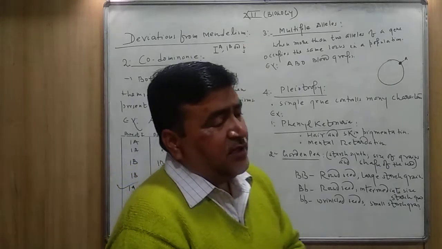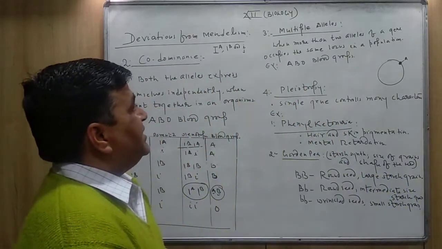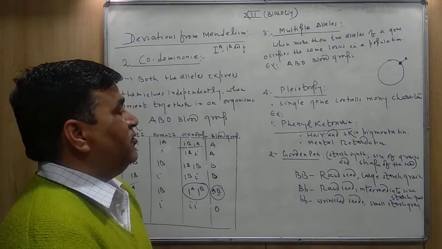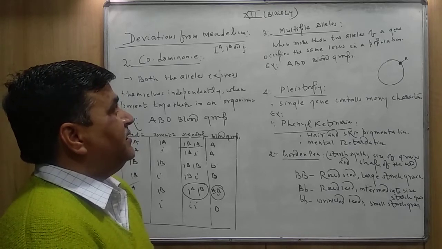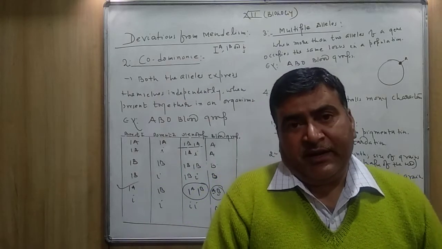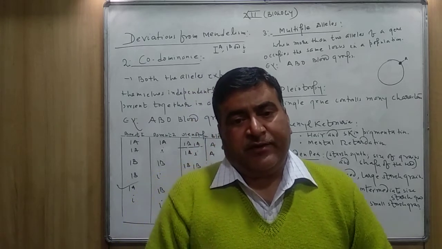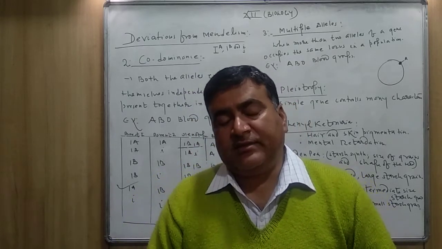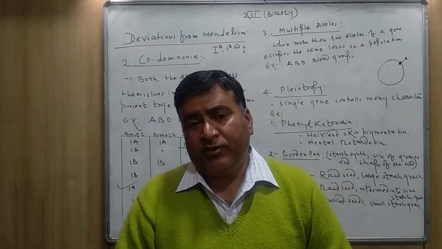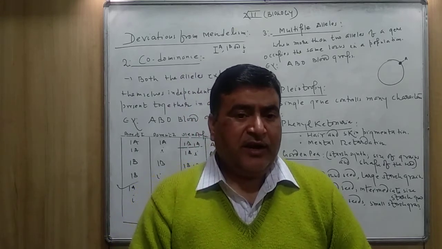Now the next one is multiple alleles. What do you mean by multiple alleles? I have written here, when more than 2 alleles of a gene occupy the same locus in a population, this phenomenon is called multiple alleles. As per Mendel, a single character is controlled by a pair of alleles. Means each gene has how many alternatives? 2, and one is dominant and one is recessive.